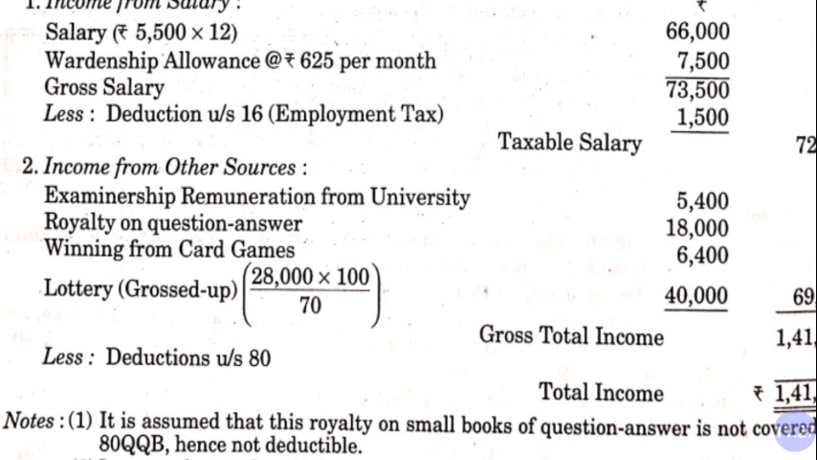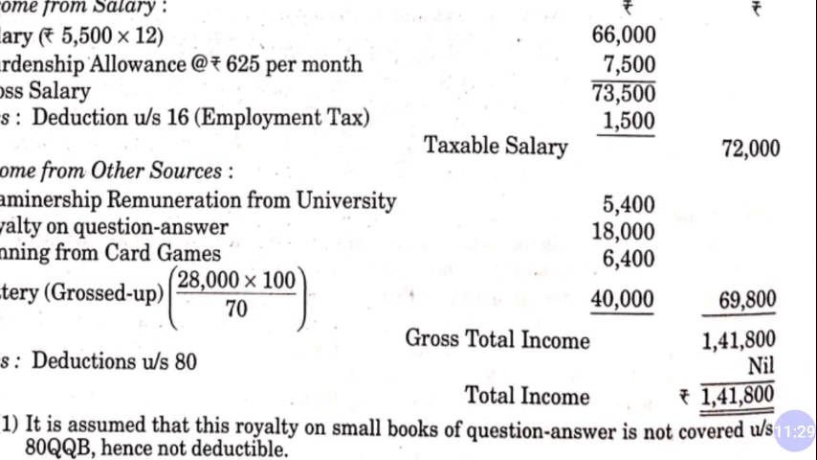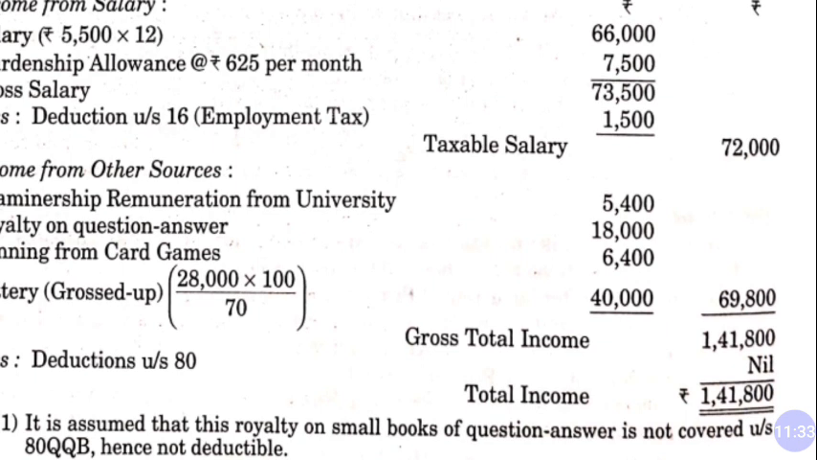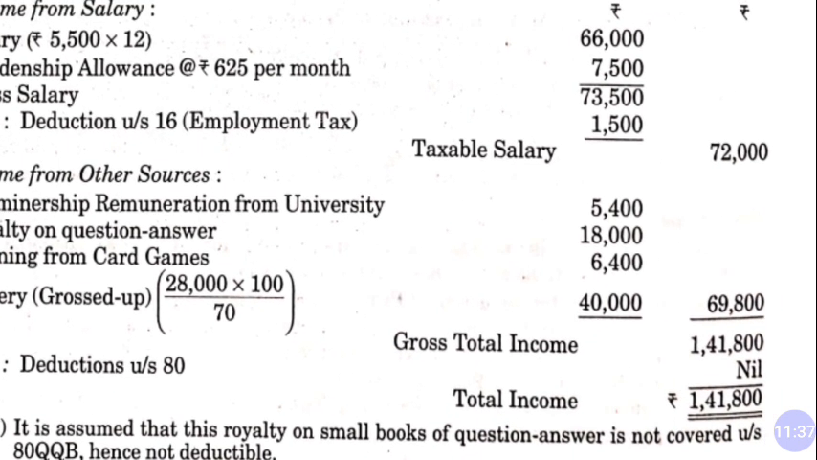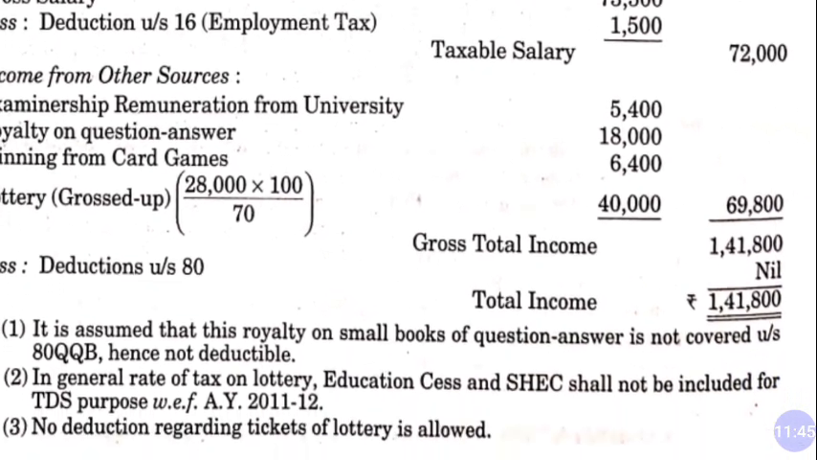So gross amount of lottery is 40,000 and the total amount of other sources is 69,800, and gross total income is the total of 72,000 and 69,800, it is 1,41,800, and no deduction under section 80 is given in the question. Therefore his total taxable income is 1,40,000.